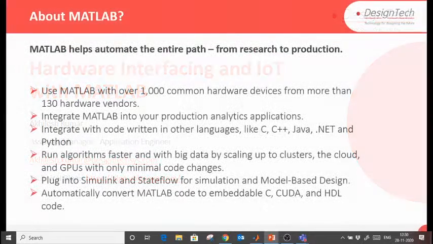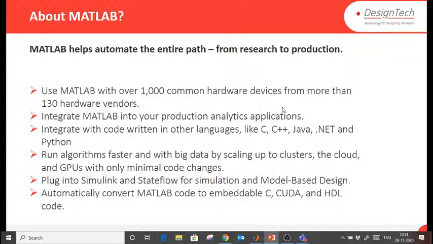Okay. So about MATLAB, some features about MATLAB. Let me show you based on the hardware. You can use over 1000 common hardware devices from more than 130 hardware vendors in MATLAB. So lots of hardware is supported. Whether I am talking about low cost hardware as we discussed, or some embedded hardware or FPGA kind of hardware, you can integrate MATLAB into your production analytics applications also.